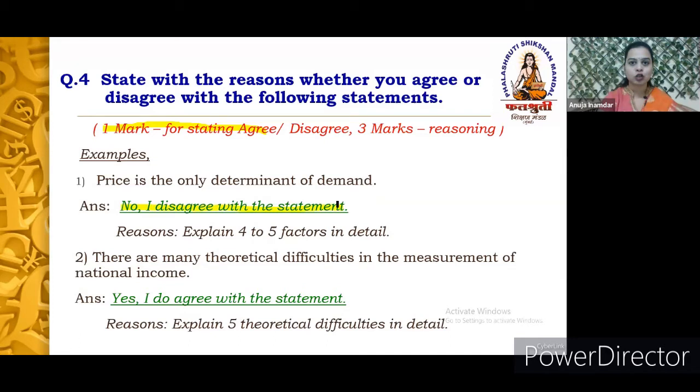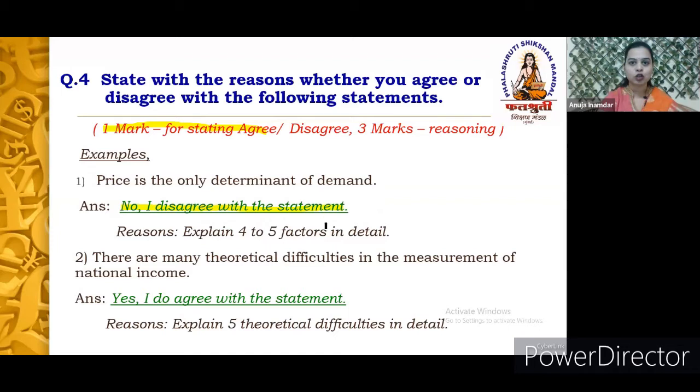Okay, many times students write the answer as it is true, it is correct, it is right, wrong, whether true or false, but that is not asked. What is asked is whether you agree or disagree with the statement, and that also you are supposed to write down in a complete statement. So if you disagree, you will write down the first statement as no, I disagree with the statement.